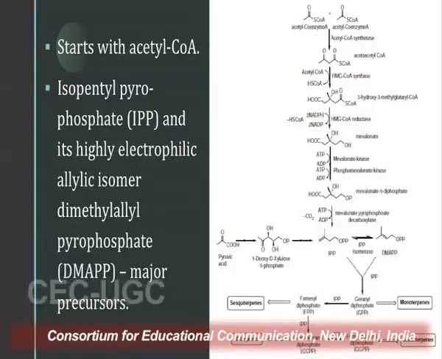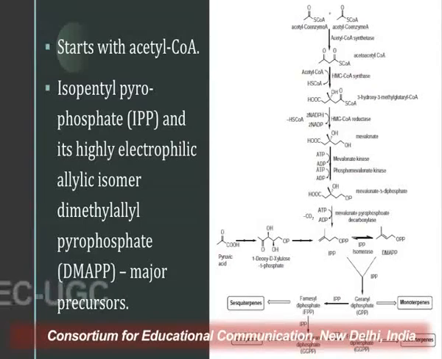As you can see in the slide, terpenoids show enormous chemical and structural diversity, but the backbone of the biosynthesis starts with only acetyl-CoA, and is made up of two precursors, isopentenyl pyrophosphate, that is IPP, and its isomer, dimethylallyl pyrophosphate, DMAPP.